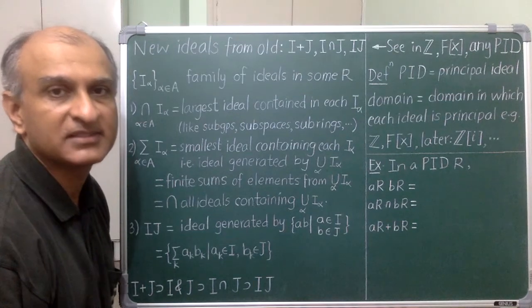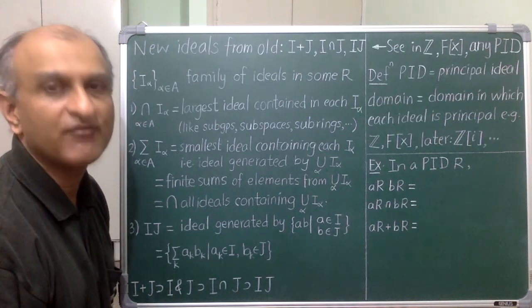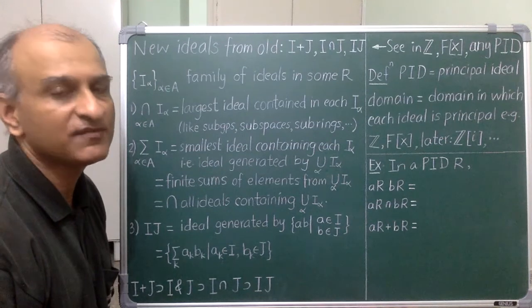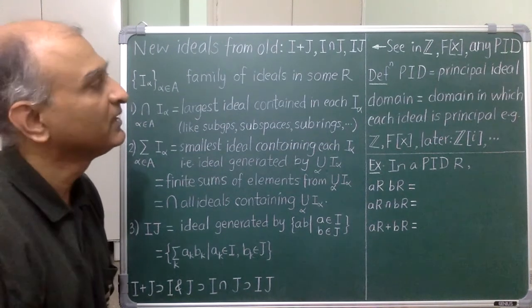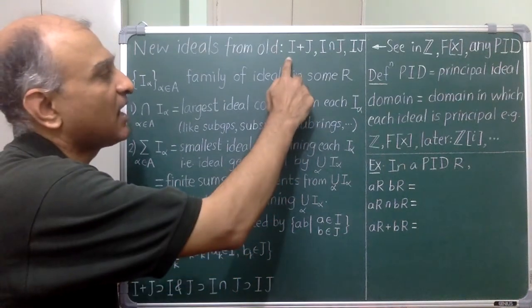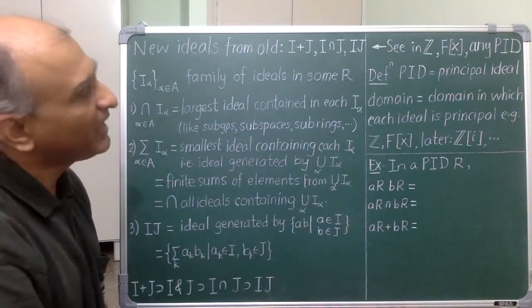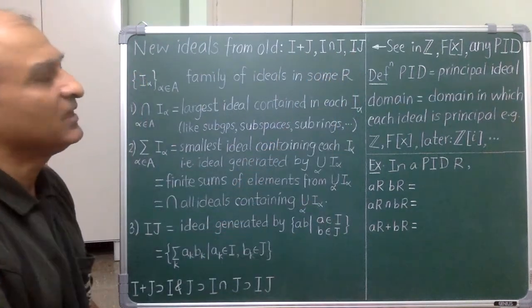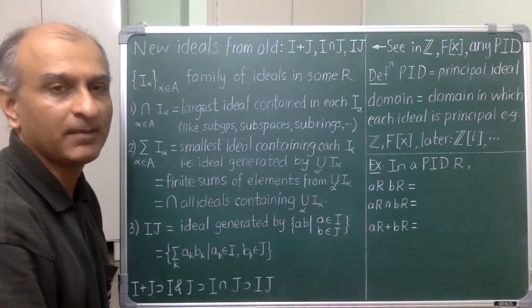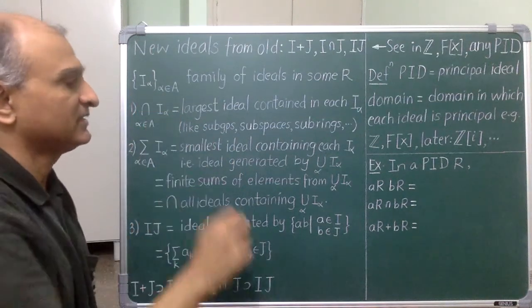Often in mathematics, I am given some objects and I want to get new ones from them by means of some natural construction. For example, the polynomial ring. Here I have two ideals I and J in some ring, and I will construct their sum, intersection and product ideals. The first two constructions naturally apply to any family of ideals.